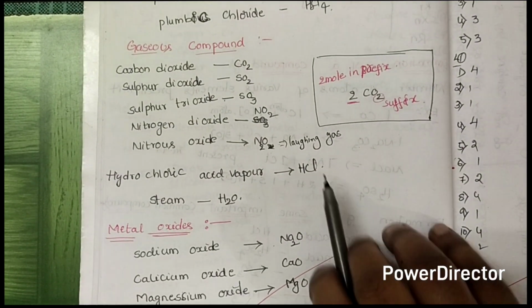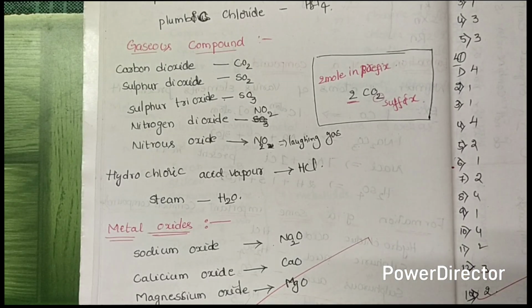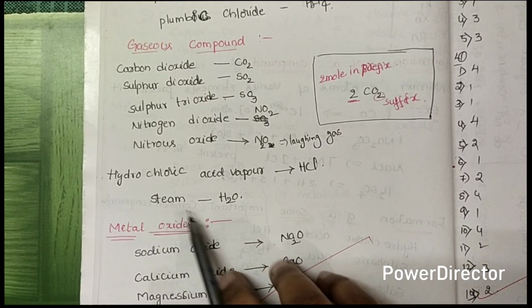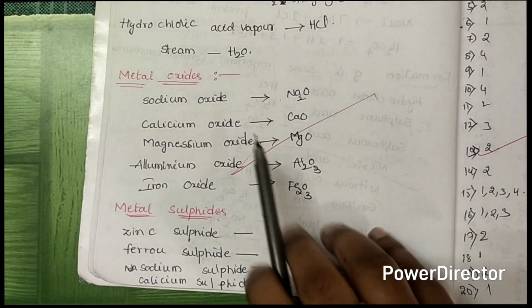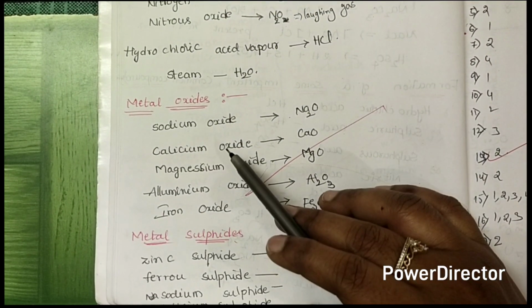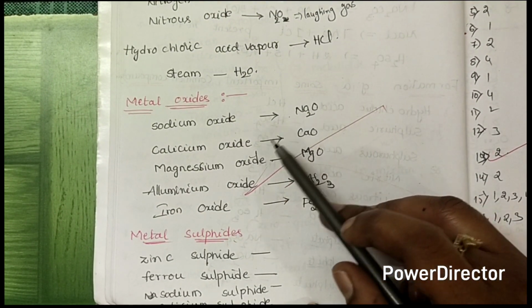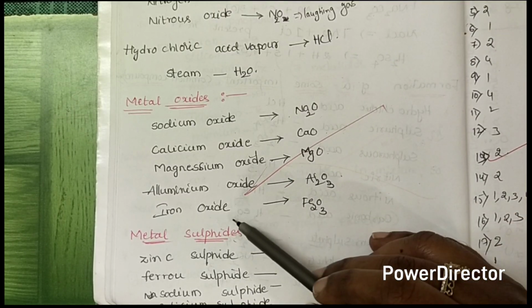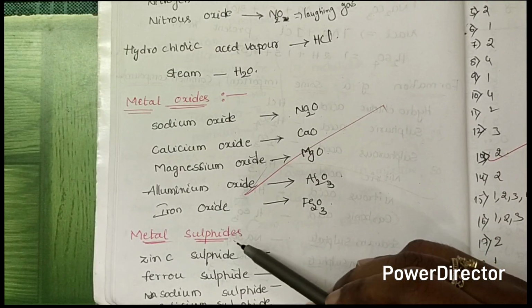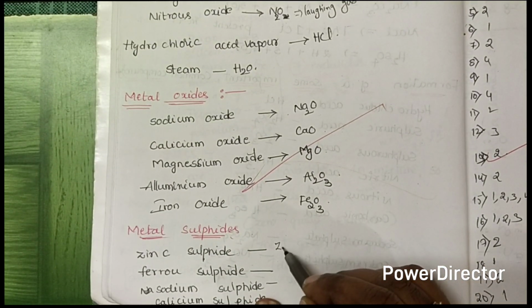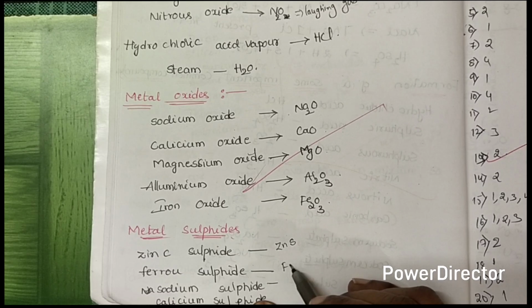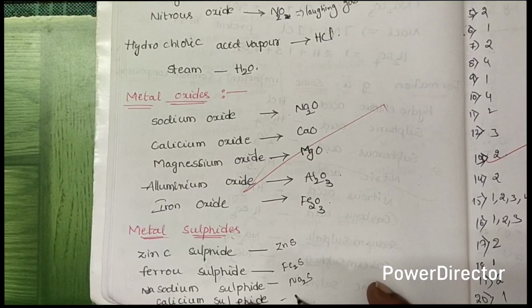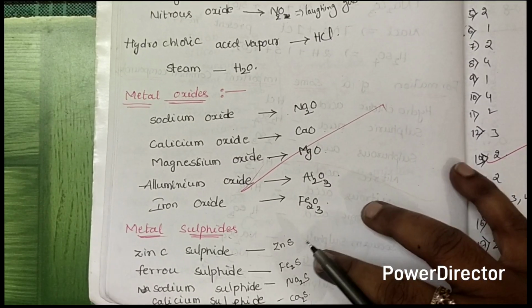When the gas passes through human beings, they automatically laugh. Next, hydrochloric acid vapor HCl, and steam is H2O. Next are the metal oxides: sodium oxide Na2O, calcium oxide CaO, magnesium oxide MgO, aluminum oxide Al2O3, iron oxide Fe2O3. And metal sulfides: zinc sulfide ZnS, ferrous sulfide, sodium sulfide Na2S, calcium sulfide CaS. Okay, these are the metal sulfides.